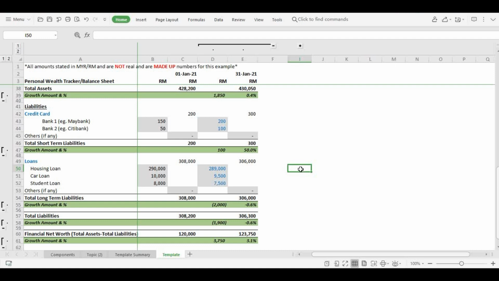Lastly, net worth tracking should be done regularly, at least monthly, so that you have time to react and take action to improve whatever degradation that you have, or if you're not up to the expectation or goal that you have set for the year.